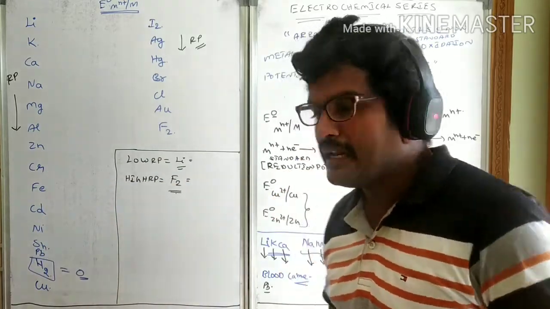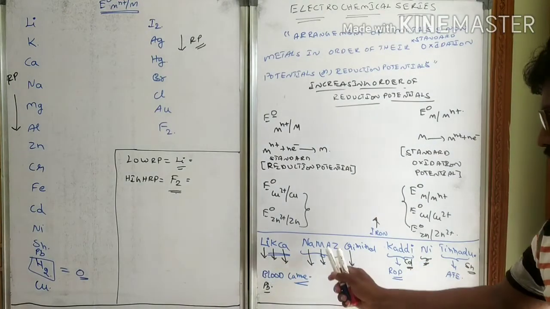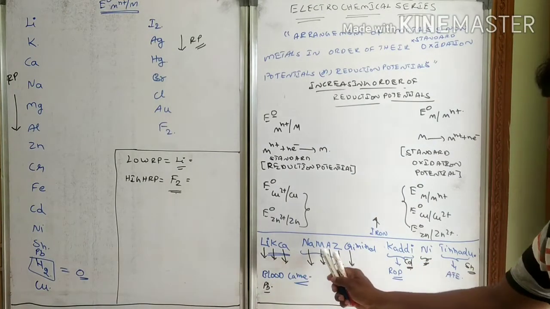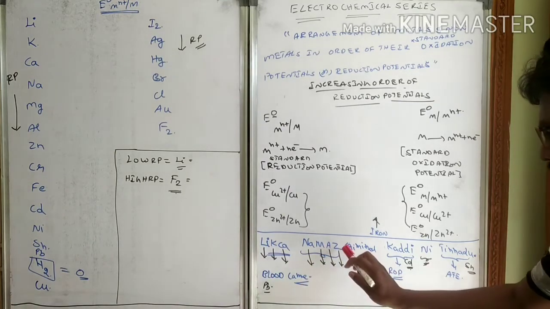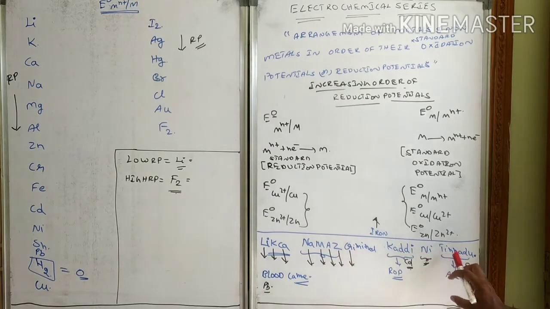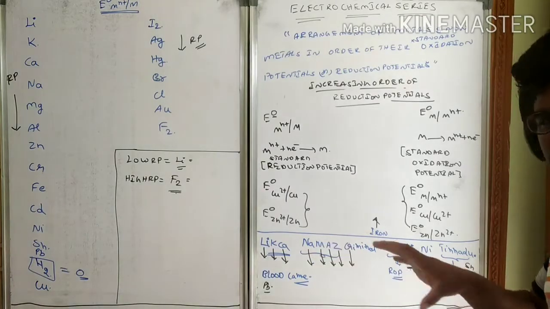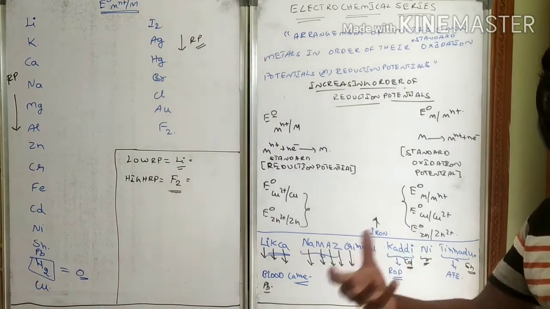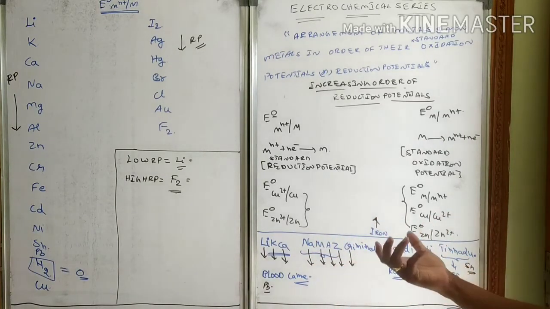The elements above hydrogen are lithium, potassium, calcium, sodium, magnesium, aluminium, zinc, chromium, iron, cadmium, nickel, tin and lead. Likka namaz doing. In that time, a criminal entered his house. Criminal iron kaddini tinnadu. You may ask, sir, what necessity he has to eat the iron rod? It is just a fun correlation I tried to create. You can do it any other way also. There is no issue at all.